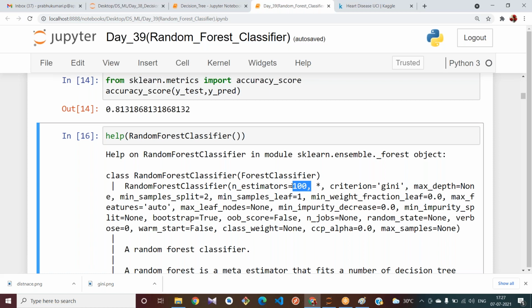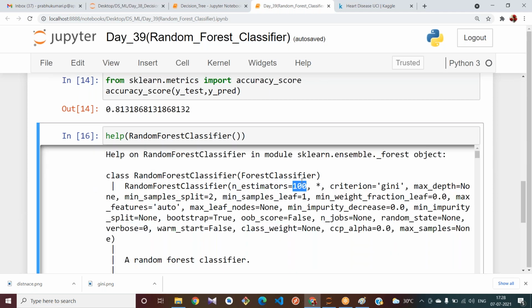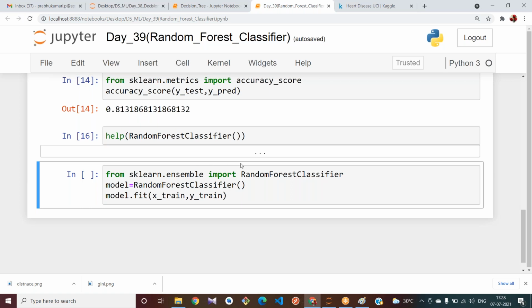for which parameter we are getting more accuracy. We have done like that only for degree of polynomial. Okay, for KNN also we have done like that. You have to change some sample values here and we try to generate the accuracy for all the sample values and we select some good value out of that. That's it. We can do it in that way in order to increase our accuracy.